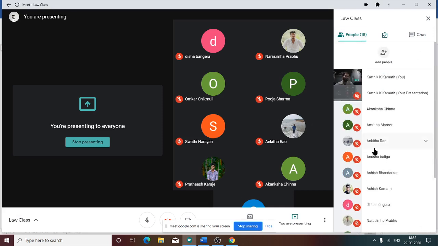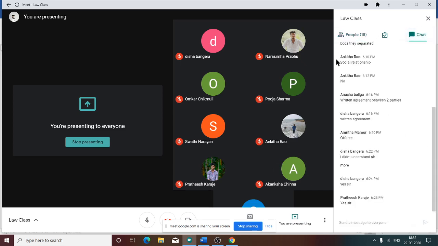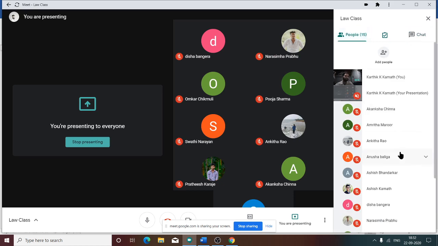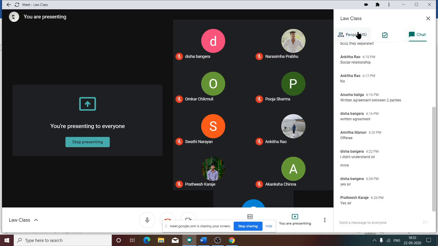Ceases to be enforceable means what? Can you tell me? Yes, anyone? Ankita, Swati. What do you mean by ceases to be enforceable? Very easy. Anyone can answer. Unmute yourself and answer.